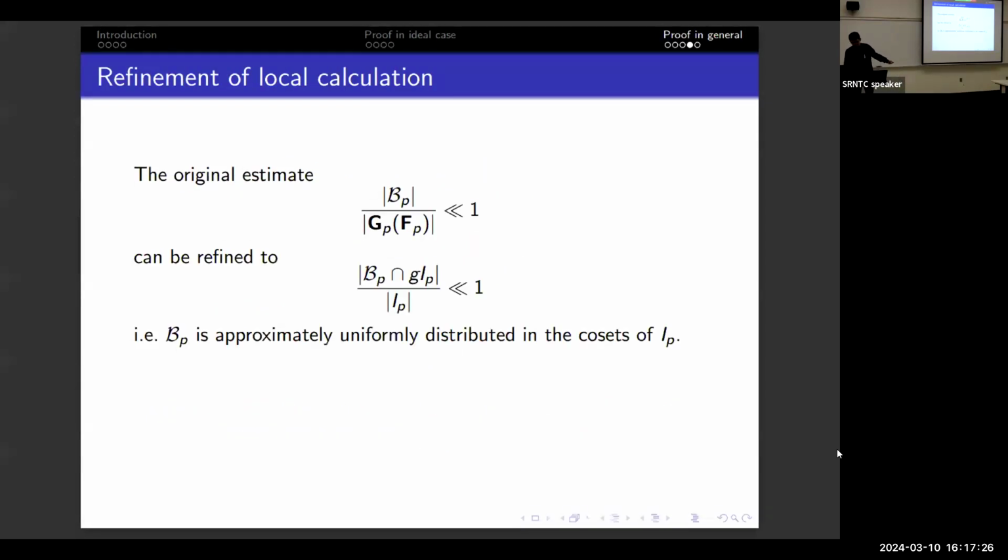Now, the key refinement of the original bound is that this bound is uniformly distributed in the cosets of IP.